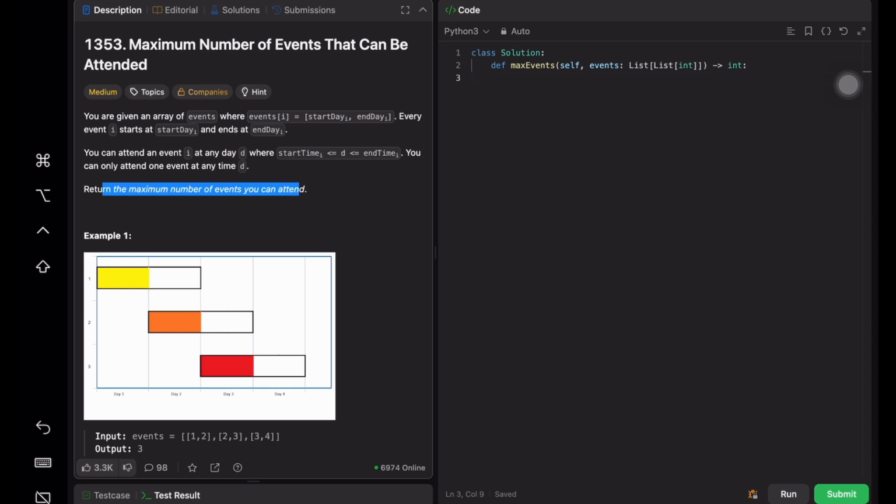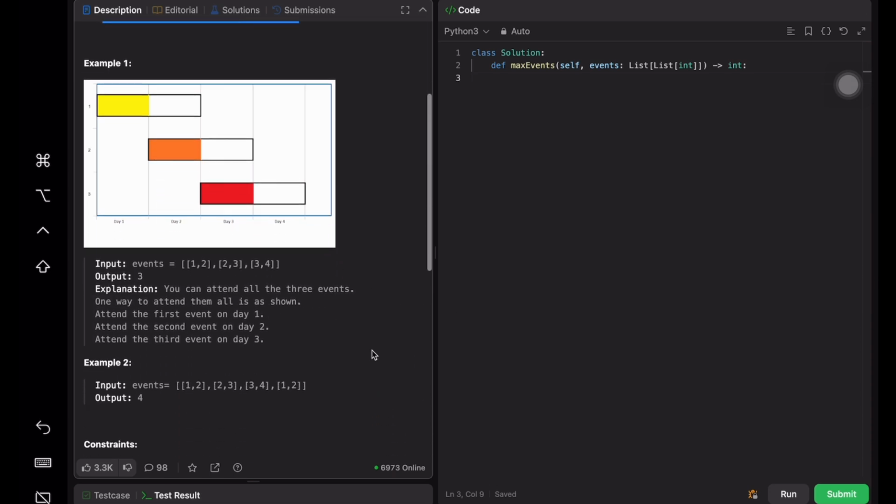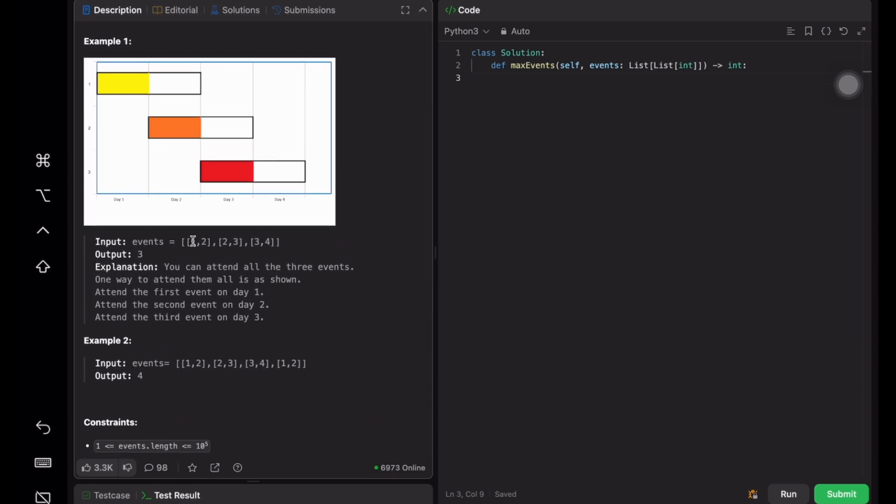If we look at this example, the first event starts on day 1 and we attend it. Then we attend this on day 2, and this on day 3. Day 4 is left, but we don't have any events. So we have attended a maximum of 3 events.